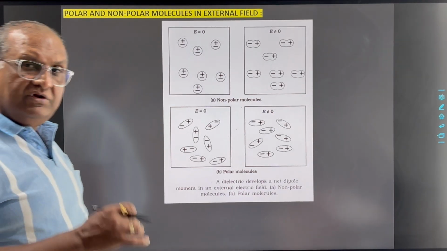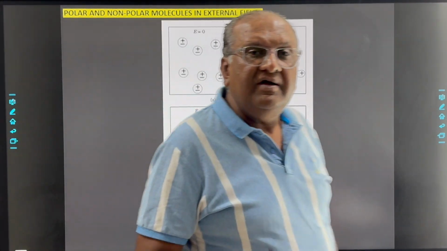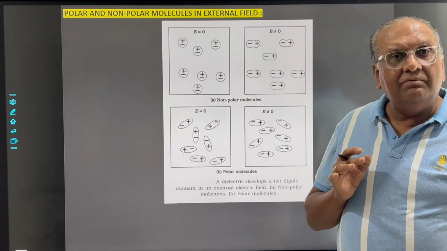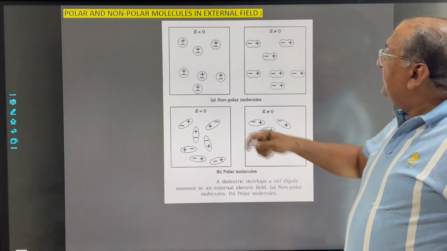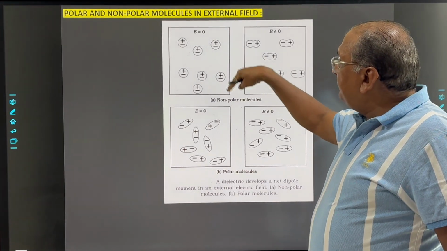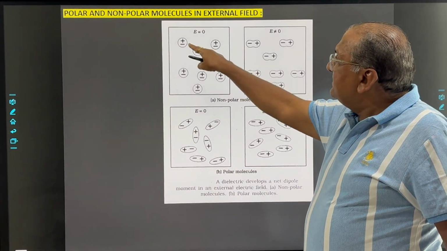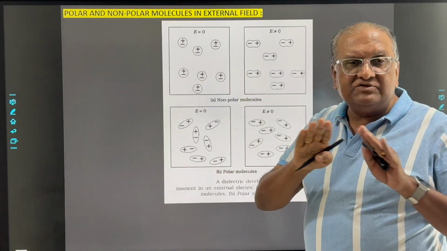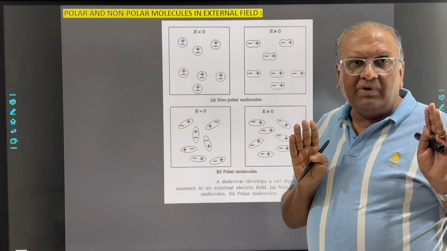But when these substances are placed in the external field, then both the substances will get some net dipole moment. How? See, if the external field is 0, then for non-polar molecules the centers of positive and negative charge are superposed and it does not possess a dipole moment.